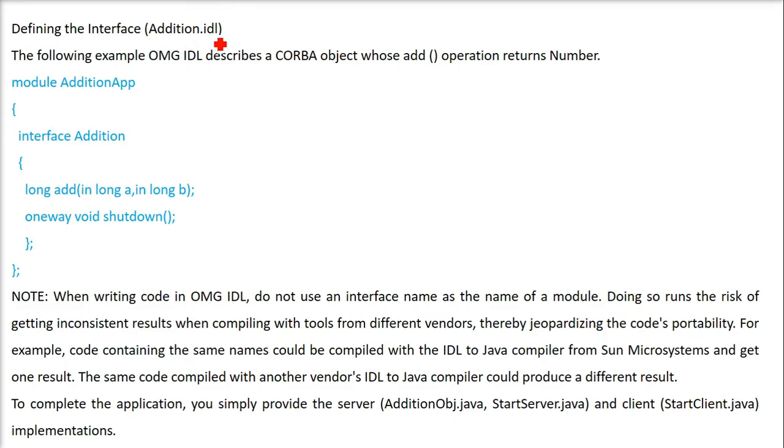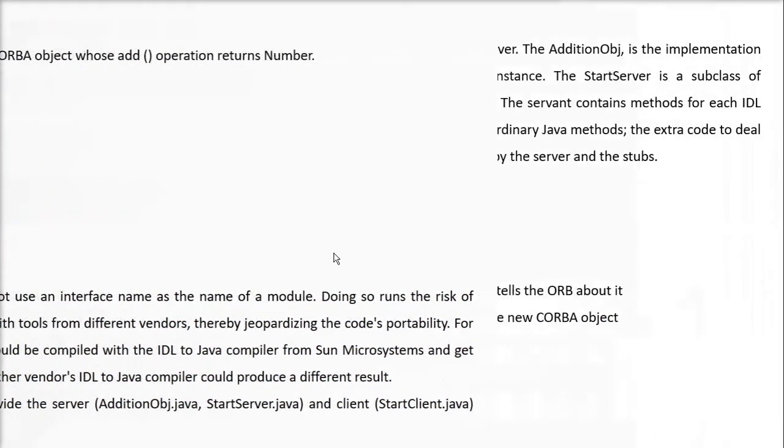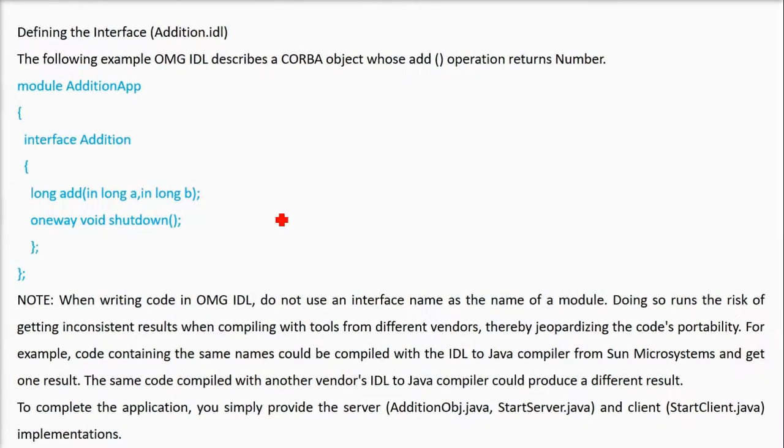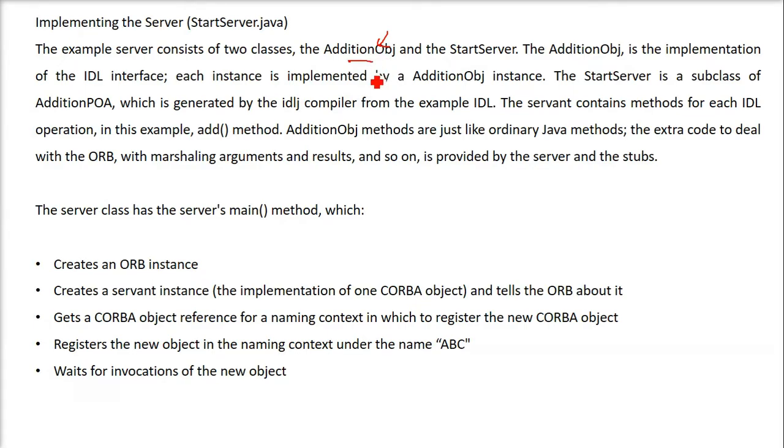First we will make a very simple file, a plain file, name it addition.idl, and this will have an add function, one more function we have used, and this addition.idl we are going to run through IDLJ. After that we will implement the server. So we have addition.obj. In this addition.obj we will have the implementation of the IDL interface. This IDL interface that we made, we have the implementation of it, and this start server is a subclass of additionPOA. This additionPOA is one of the 6 files which is created when the IDL file is executed.